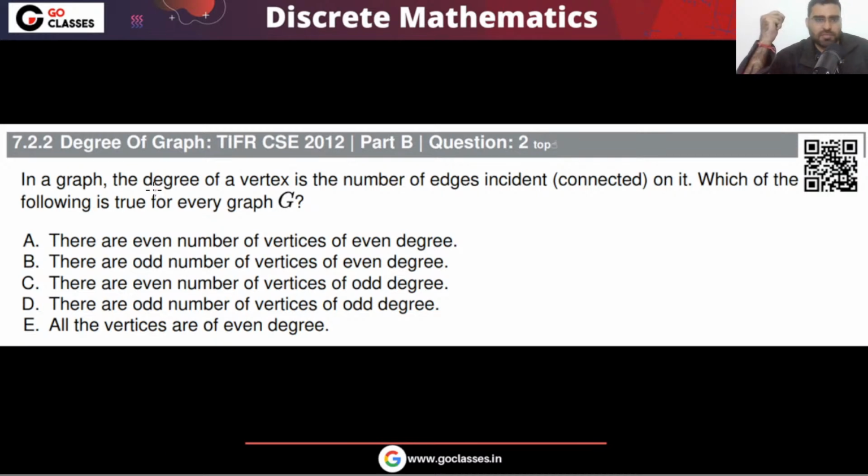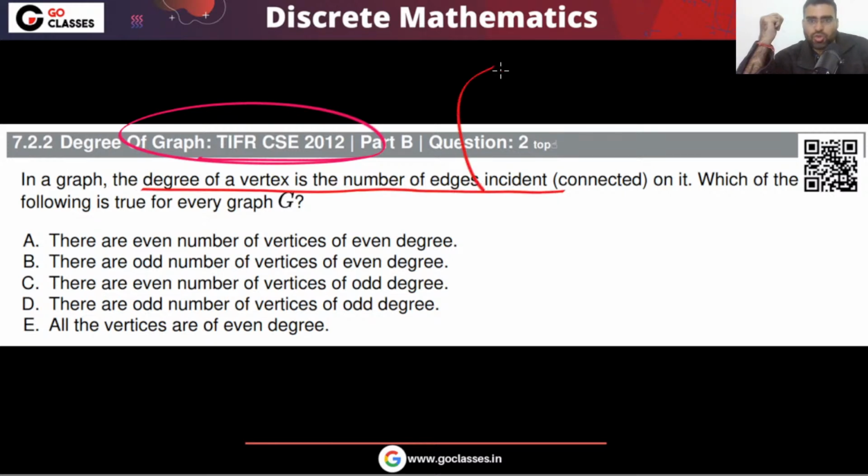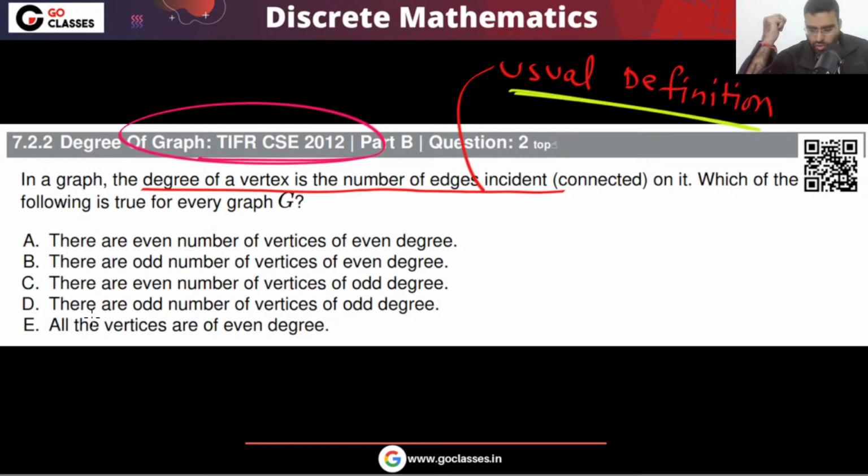So what is the answer? This is a TIFR 2012 question. In a graph, the degree of a vertex is the number of edges incident on it. That is fine, your usual definition, right? This is our standard definition, correct?